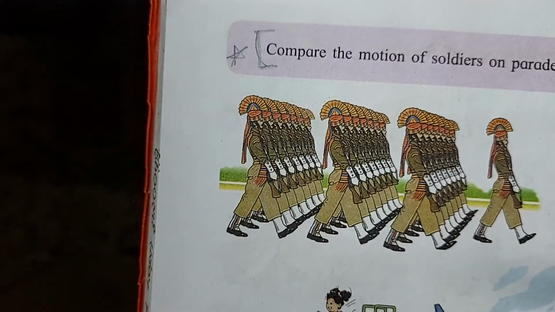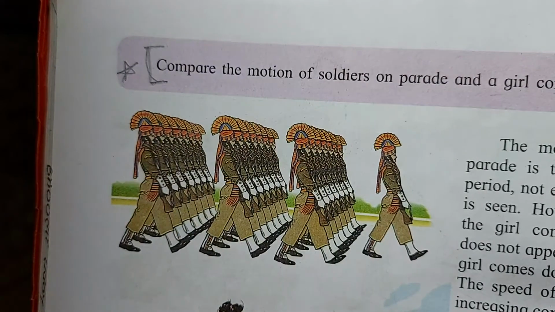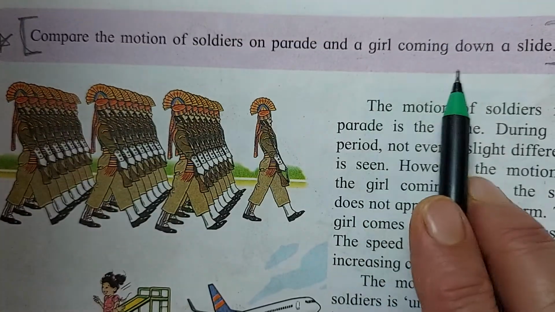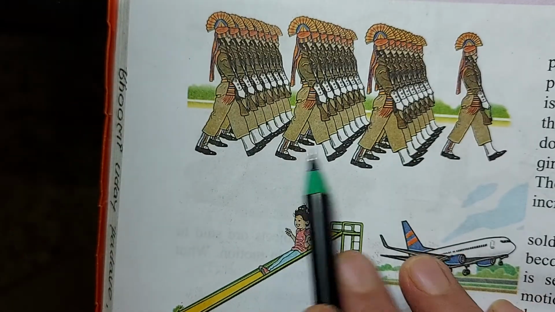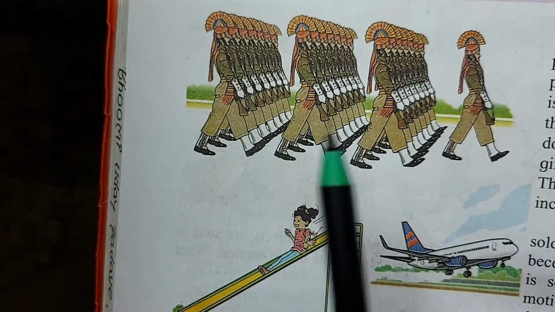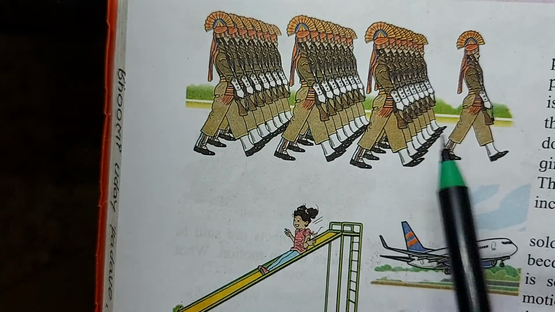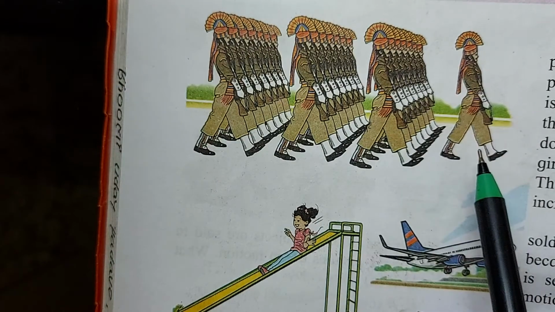Now moving further, compare the motion of the soldiers on parade and a girl coming down on a slide. Now you can see the exact movement of every part of their body. That is called a parade, not a parade which we do in the school.